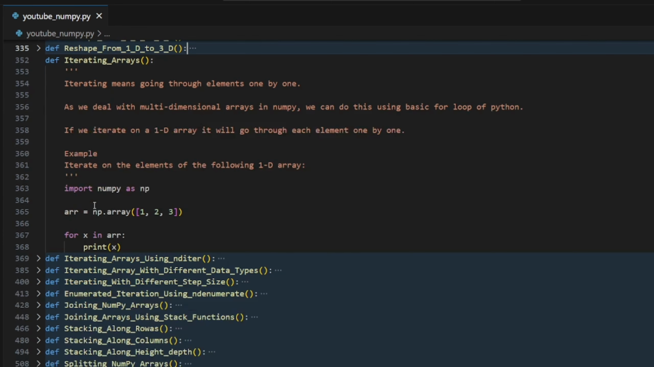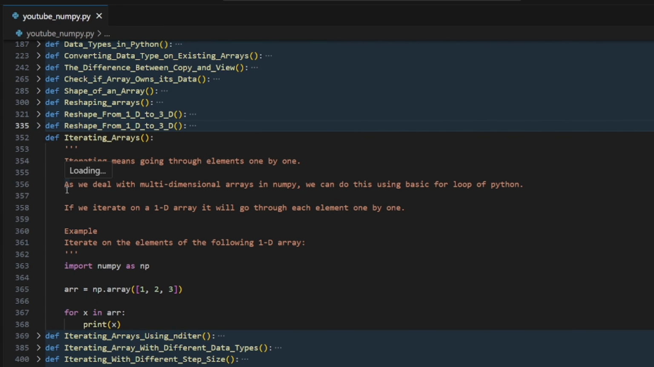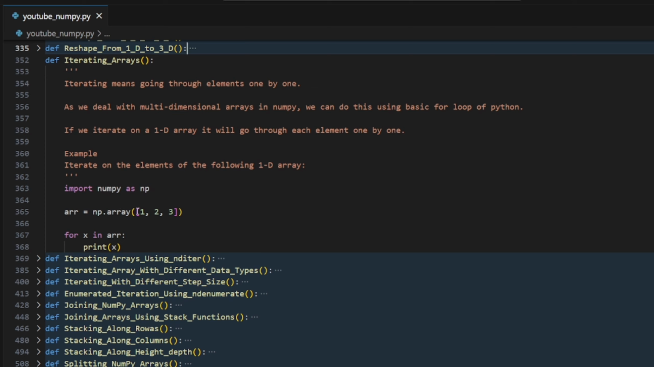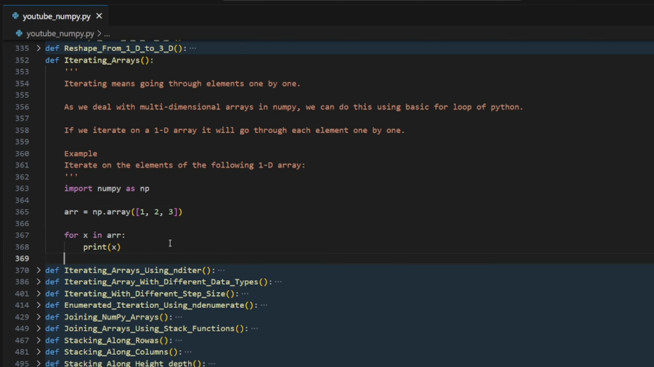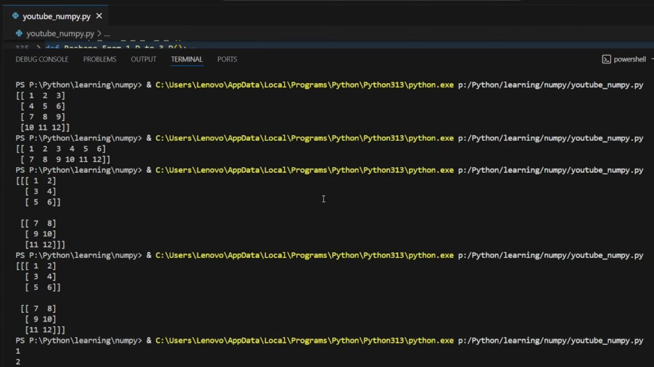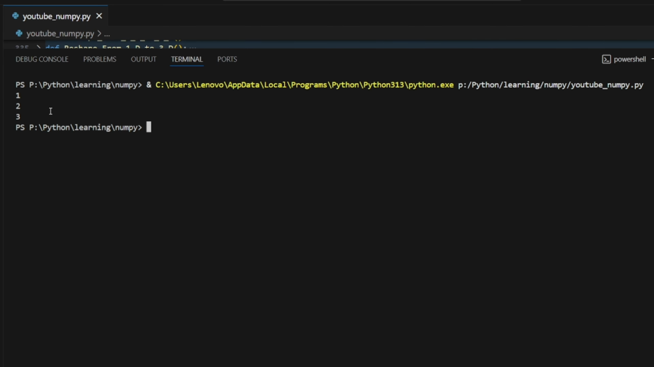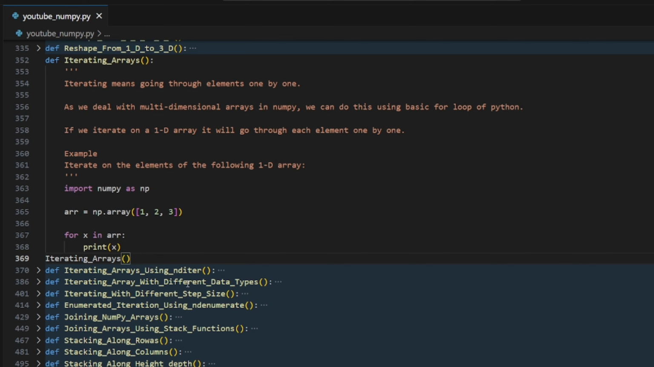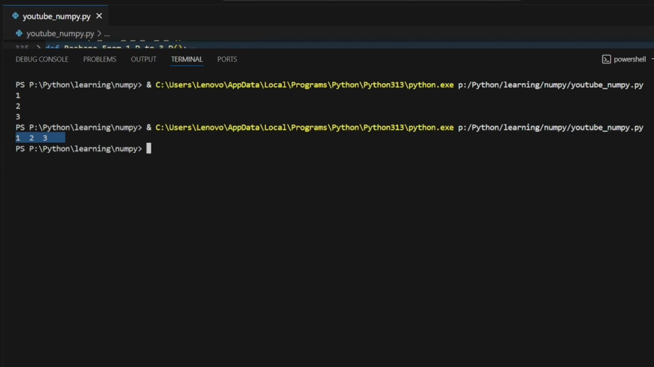So let's go to iterating. What is iterating? Iterating means going through elements one by one, for which we have a for loop. We can use a while loop as an iterator, but normally we use a for loop. If you want to print a single element or access it with the iterating function, let's do this. Run it. You can now print 1, 2, 3 line by line. I want that in one line, with a space. Cool, printing that. Now let's go back.